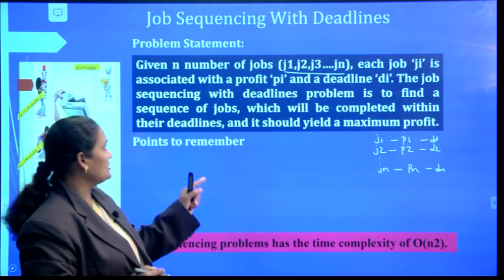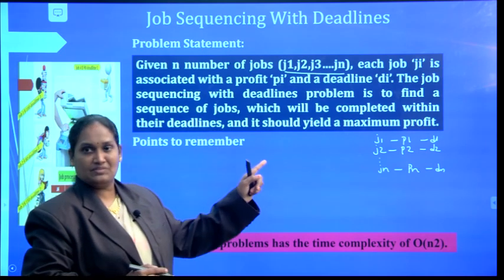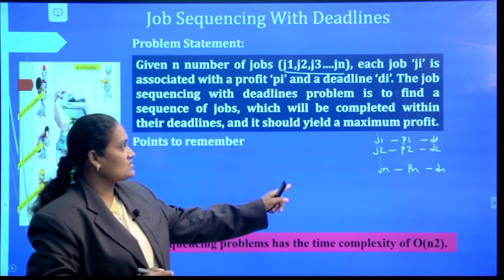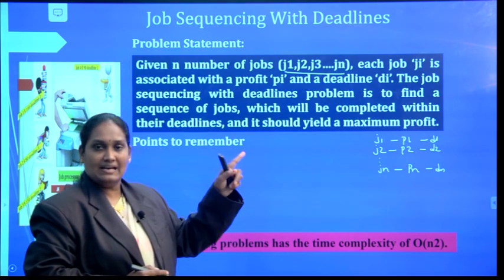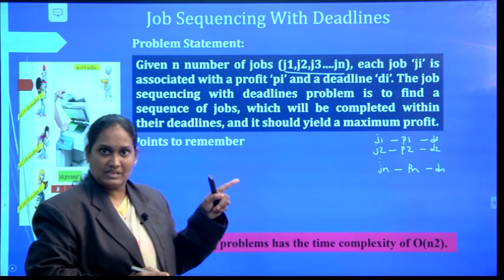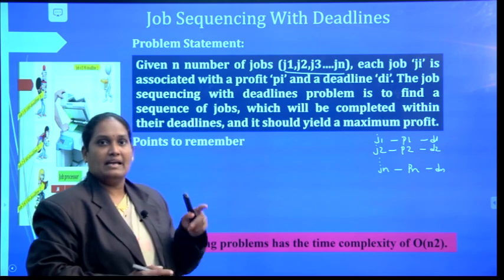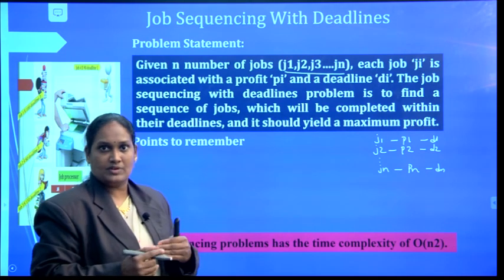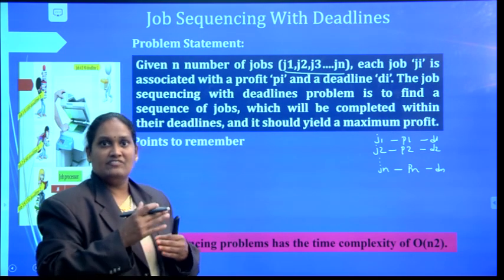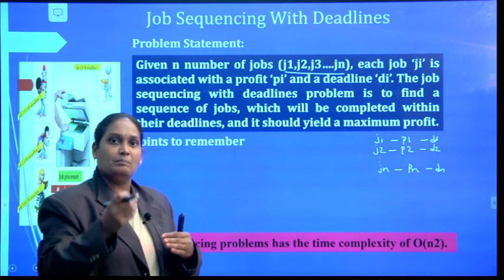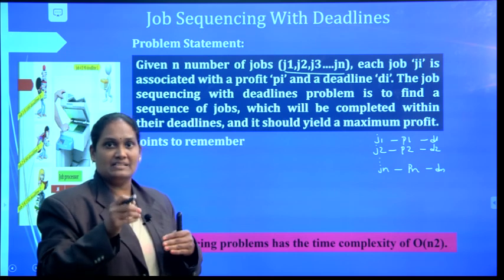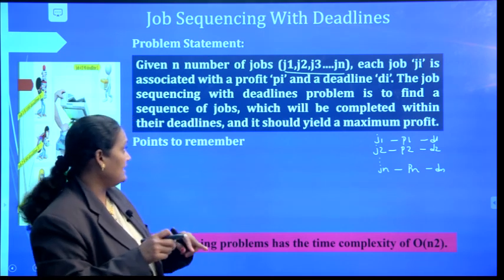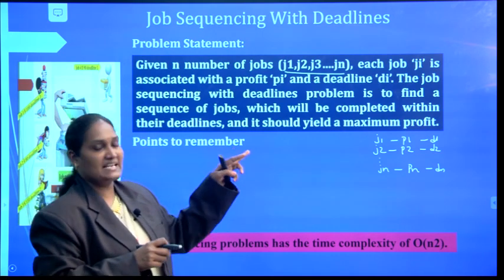Here n jobs are given to us, and each job is associated with a profit and a deadline. So our problem is to find a subset of jobs from the given n jobs which can be completed by their deadlines, and which yields a maximum profit.